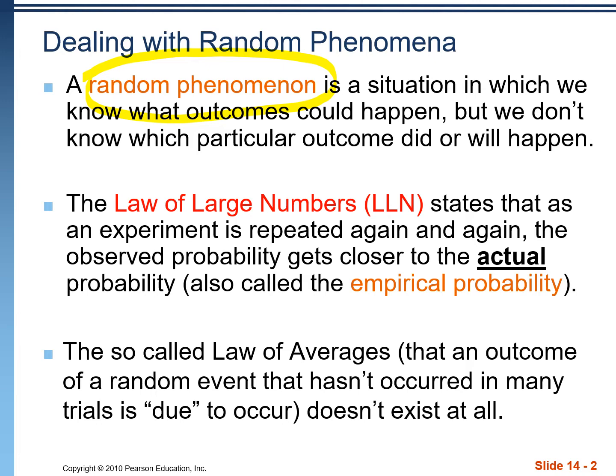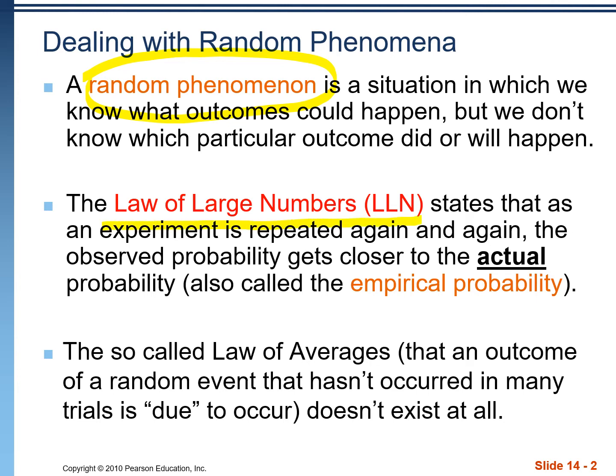Take, for example, rolling a die. We know that we're going to get something between a 1 and a 6, but we don't know exactly what outcome is going to result. There's also something called the law of large numbers. Simplified, this basically just means that more data is better.